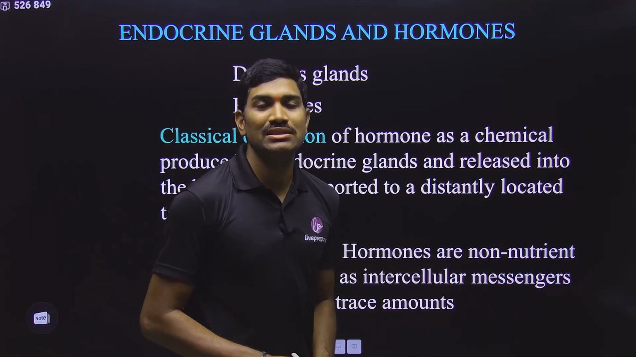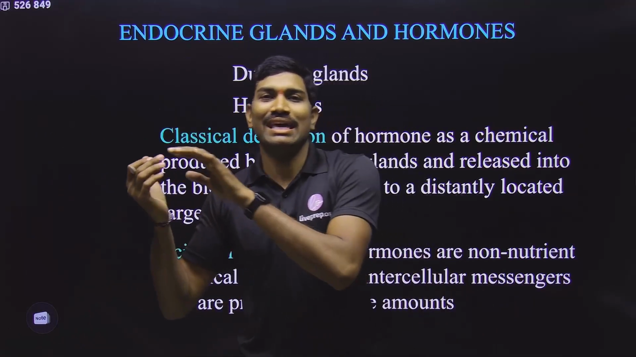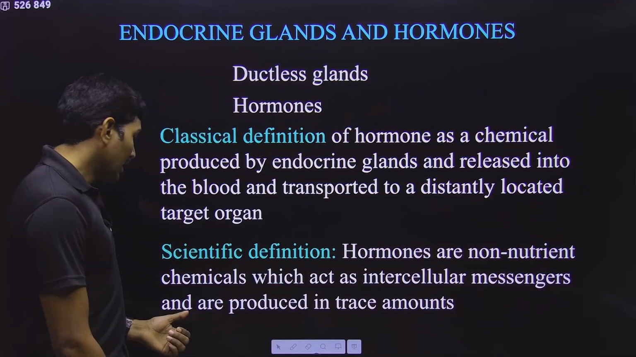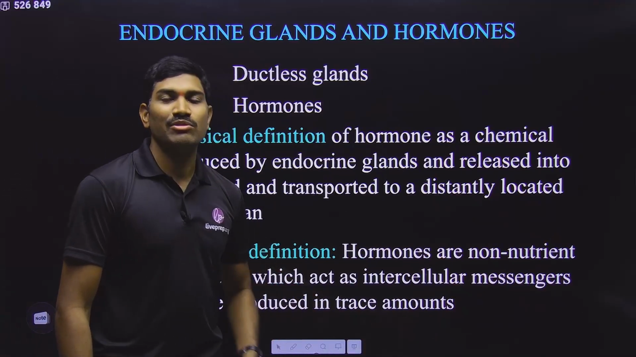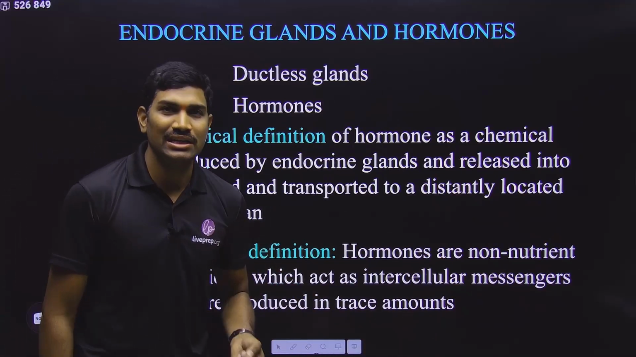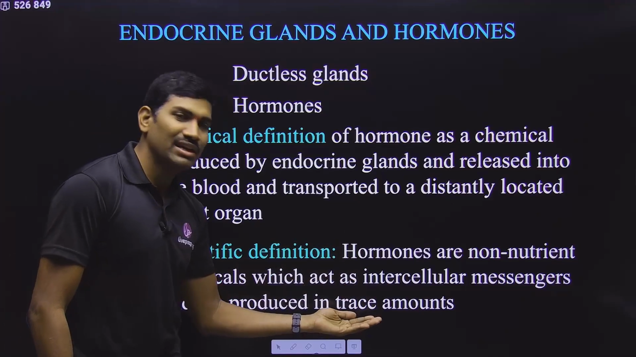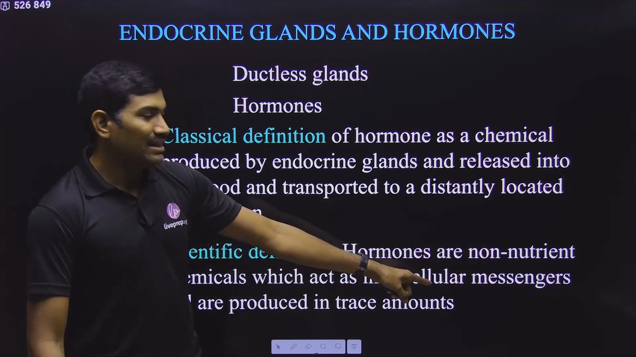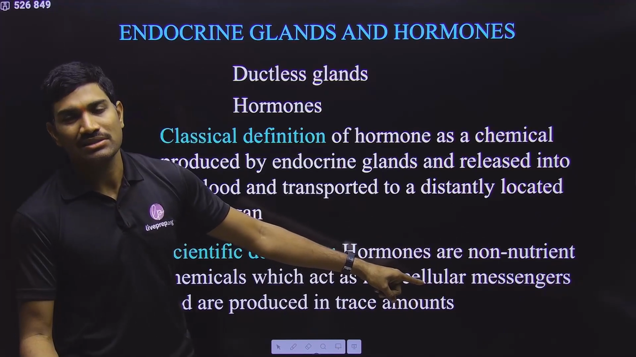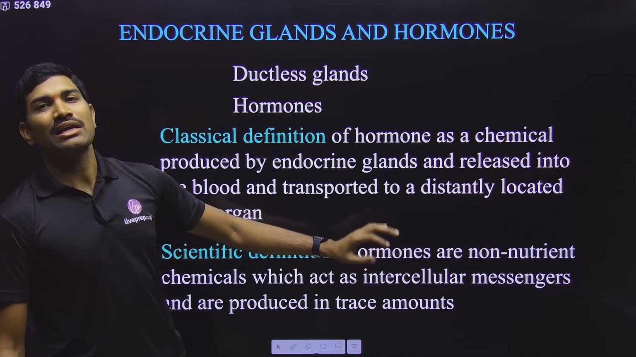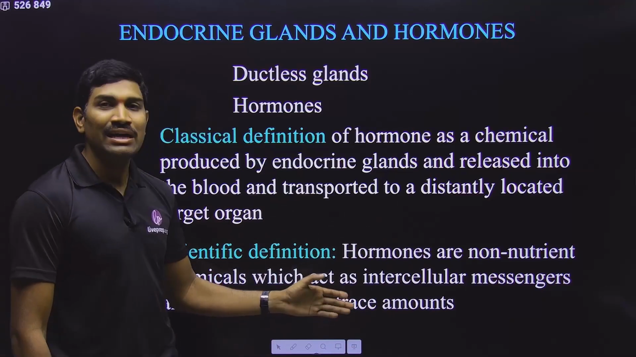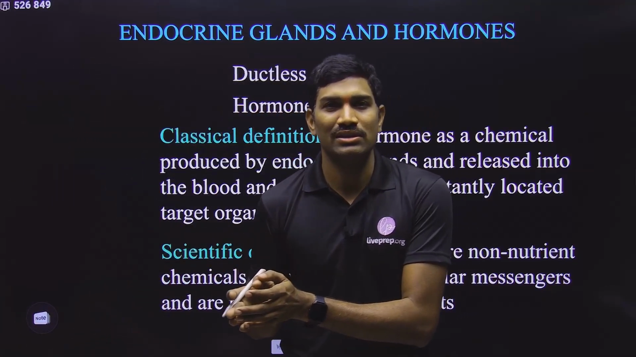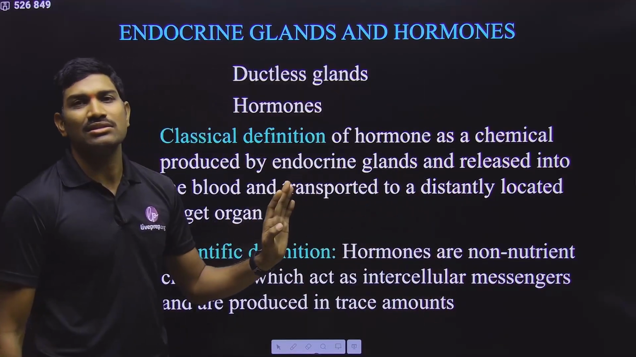Who is called a messenger? A messenger is the one who carries information from one location to another location. That's why they are messengers, and they are produced in trace amounts. Trace amounts means very small quantity. They are not used as nutrient molecules, and they are acting as intercellular messengers. Any such type of molecule can be called a hormone. So here they are not talking about organized glands and unorganized cells or tissues. Yes or no? So everything will come under this.